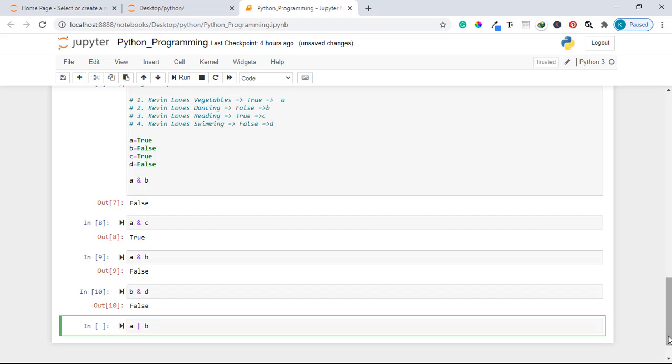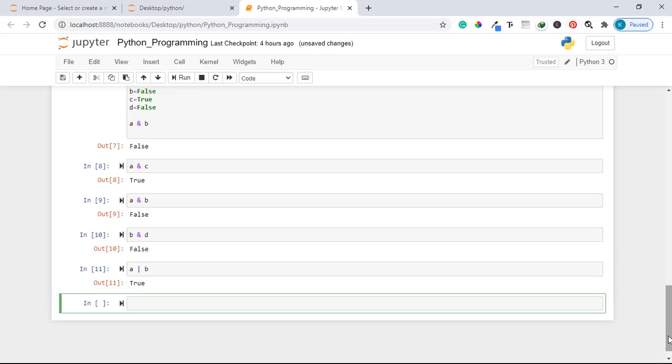If I run this code, you see it prints true. Why? Because it is actually true when I say Kevin loves vegetables or Kevin loves dancing. I love one of the two, which is vegetables.